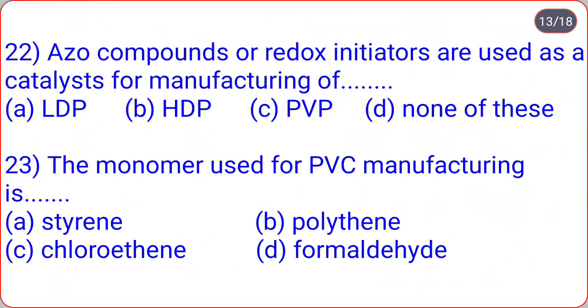Next, azo compounds or redox initiators are used as a catalyst for manufacturing of dot dot. LDP, HDP, PVC, none of these. So azo compounds or redox initiators are used as a catalyst for PVC, that is polyvinyl chloride. Next, the monomer used for PVC manufacturing is dot dot. Styrene, polythene, chloroethene, formaldehyde. So the correct option is chloroethene, that is option C.